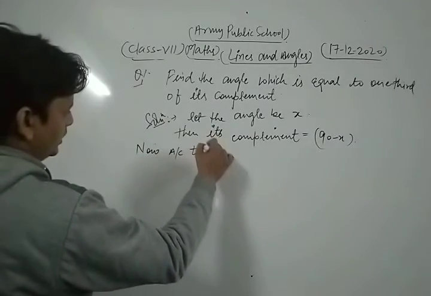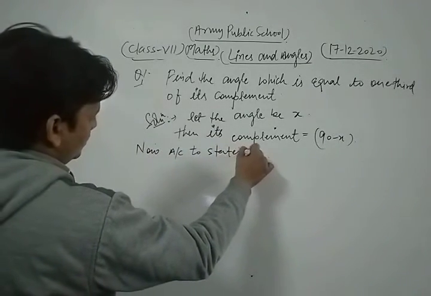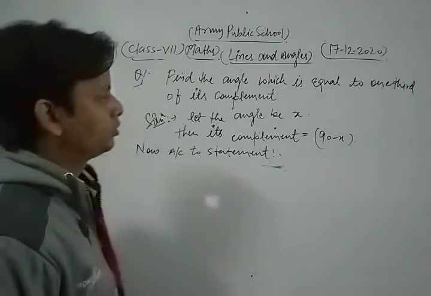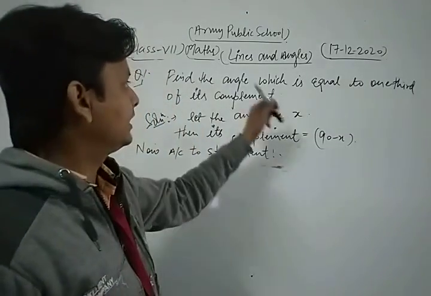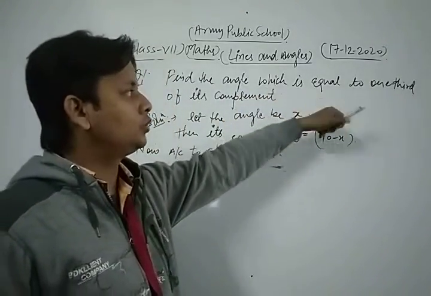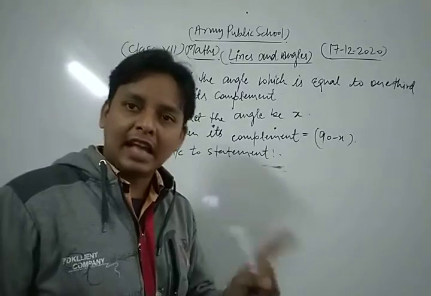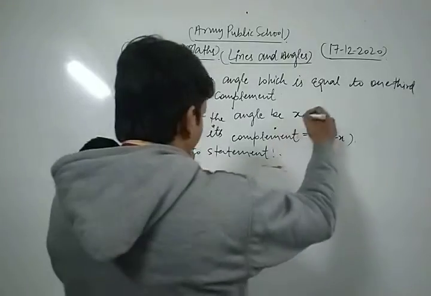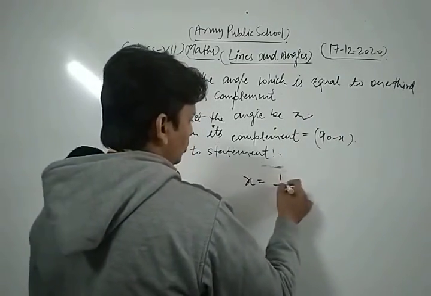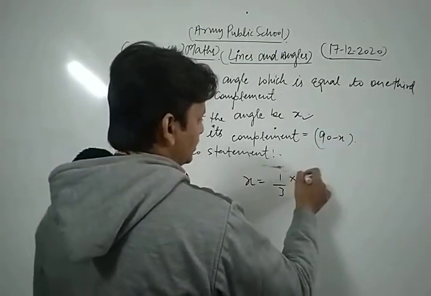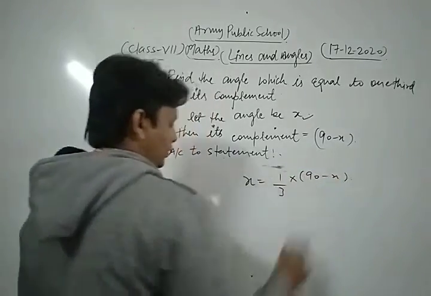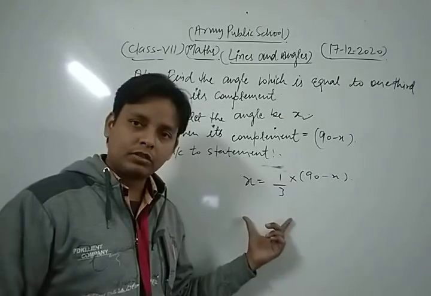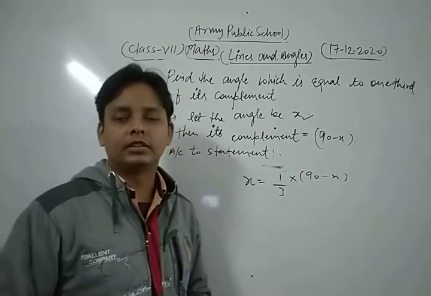According to the statement, what is the statement according to the question, dear student? Find the angle which is equal to one third of its complement, meaning the angle x is equal to one third of its complement, 90 minus x. This is the condition. Now we form an equation, simplify it, and get the result for x.